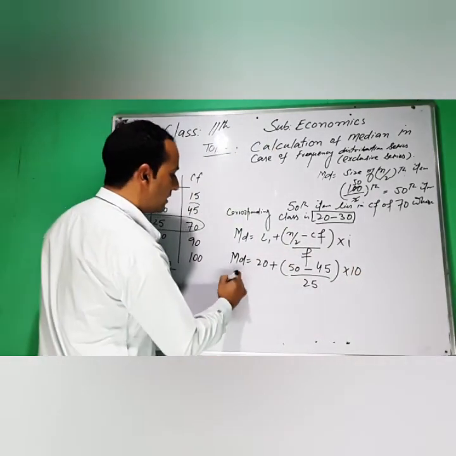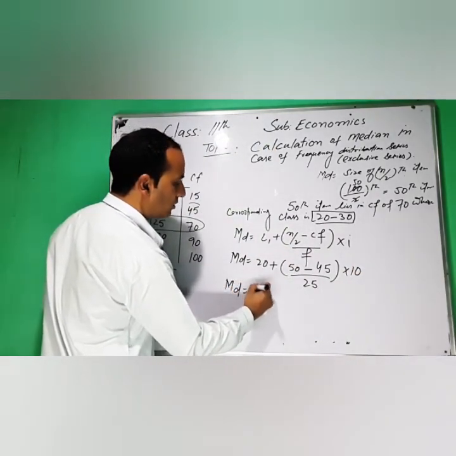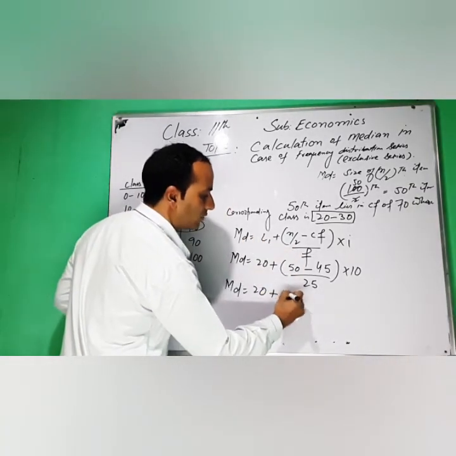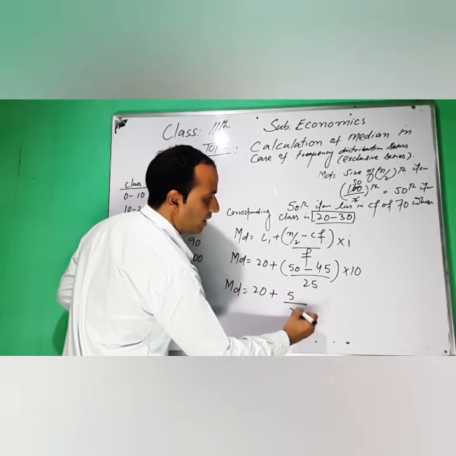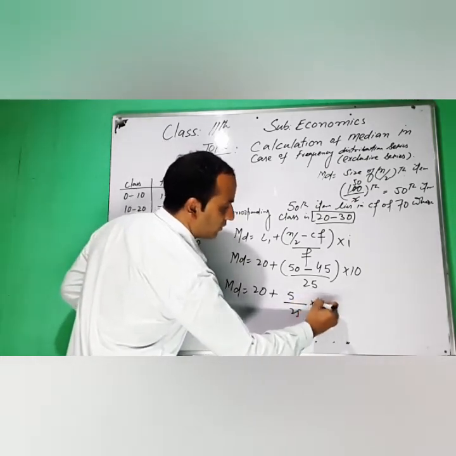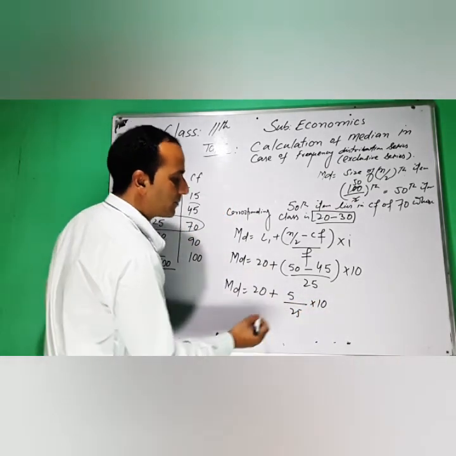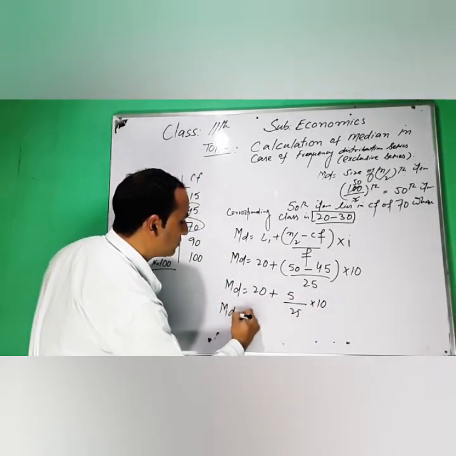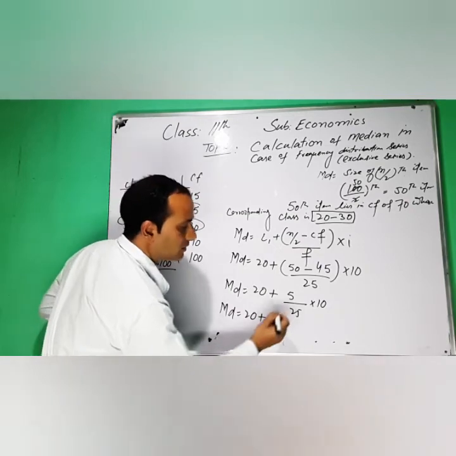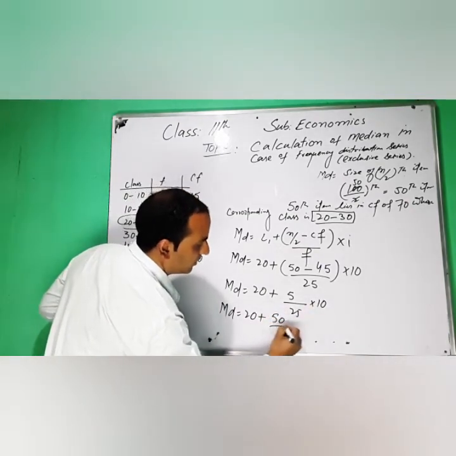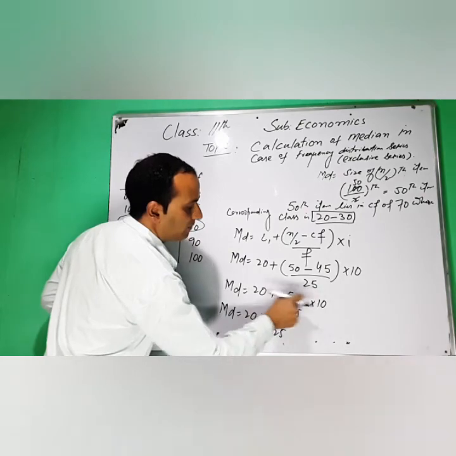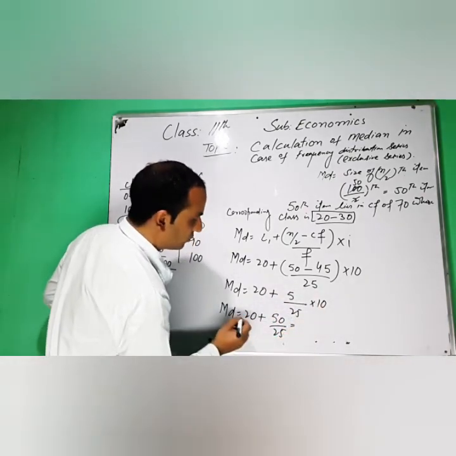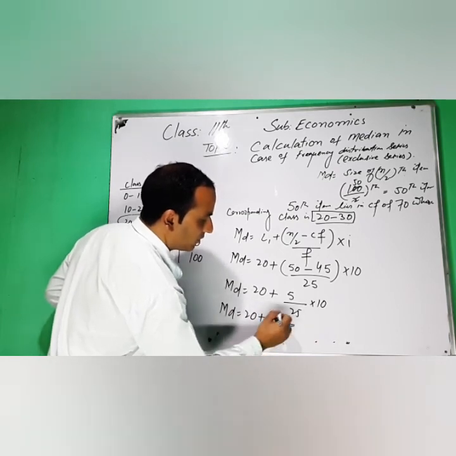So we calculate: median is equal to 20 plus, 50 minus 45 equals 5, divided by 25, into 10. Simply, median is equal to 20 plus 50 divided by 25. 25 into 2 is 50.